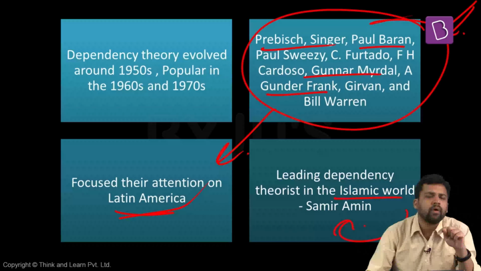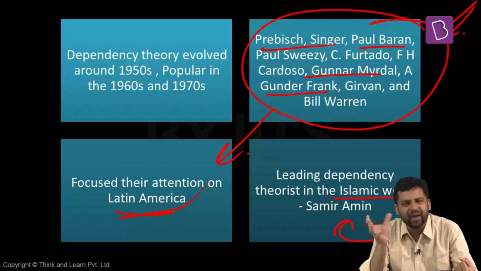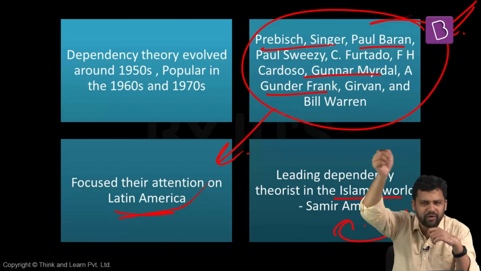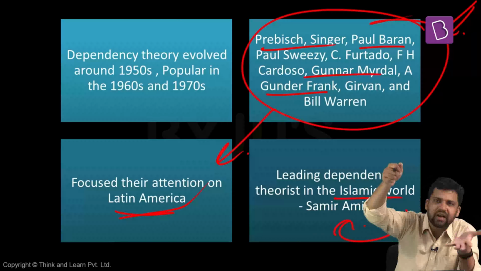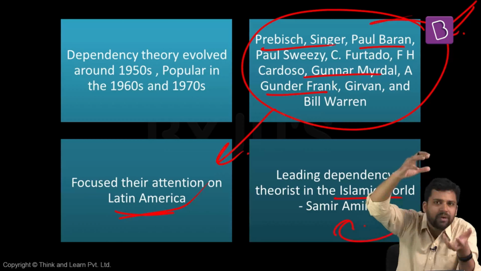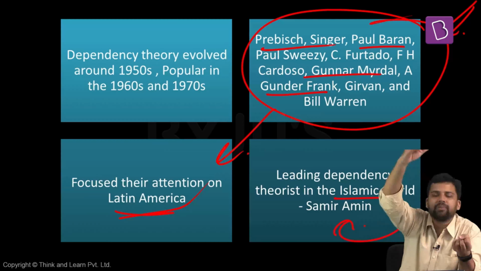Now to understand dependency theory, we need to understand what the existing notions about development were at that point of time, and how dependency theory is different from that. There was a perception that there is a fixed path for development, and all societies will move through this fixed path. The countries which are advanced and industrialized were also once not that advanced. The present underdeveloped countries basically represent the past of these advanced industrial countries. These development economists suggested that countries lagging behind will, over a period of time, catch up with the advanced industrialized countries.